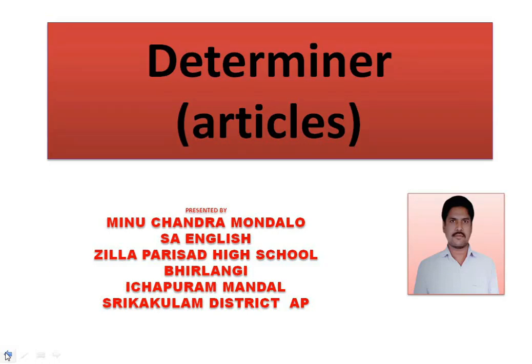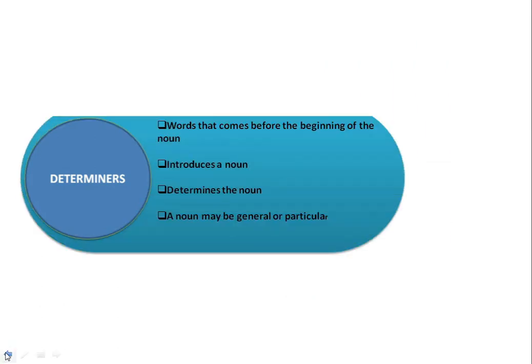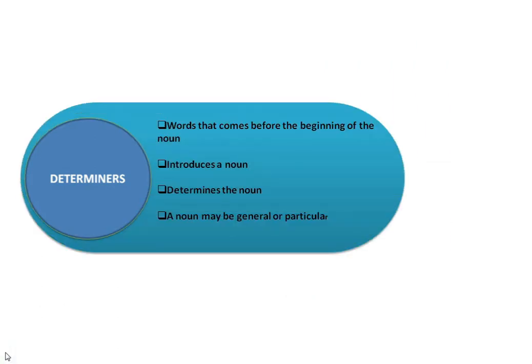I am present before you to discuss an important topic on one of the determinants, that is articles. Before going to articles, let us have a brief idea on what are called determinants. Determinants are the words that come before the noun, and determinants always introduce and determine the noun.